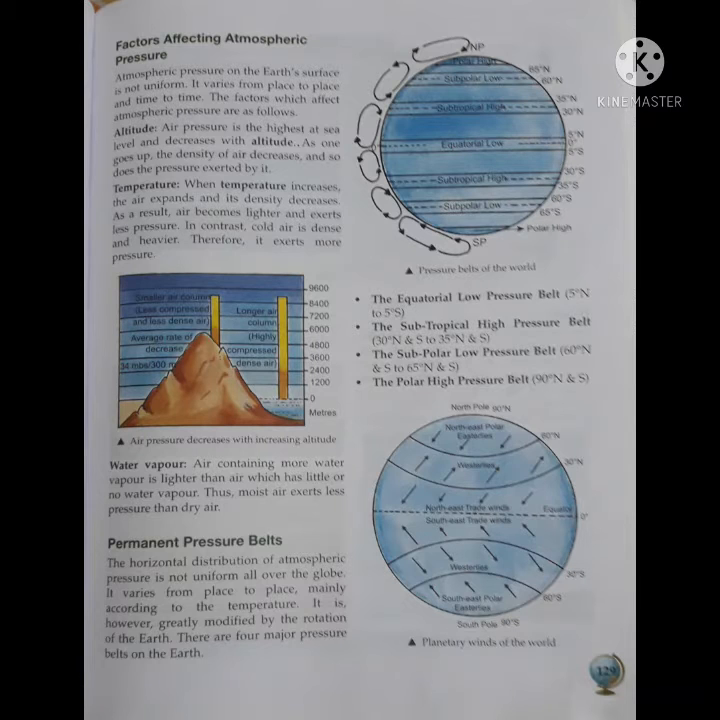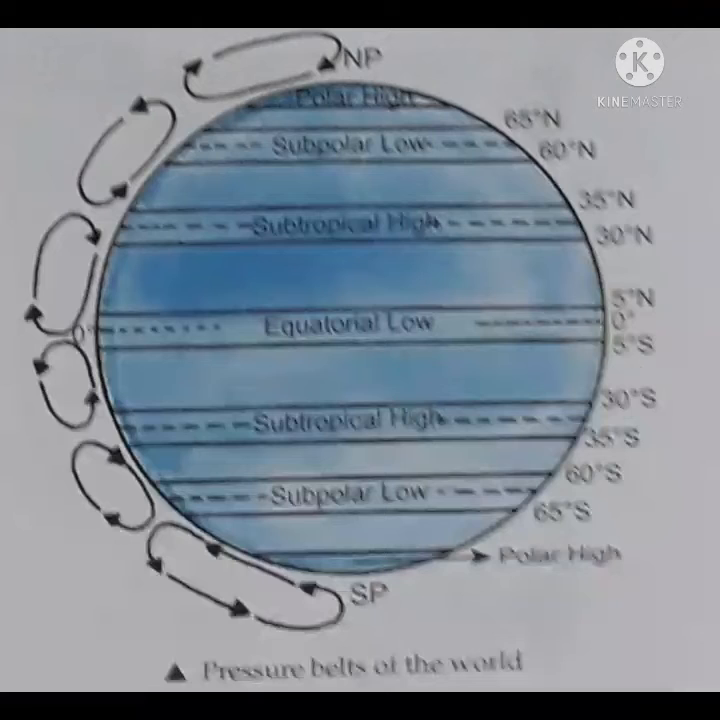There are 4 permanent pressure belts on the earth. They are the equatorial low pressure belt, 5 degrees north to 5 degrees south; the subtropical high pressure belt, 30 degrees north and south to 35 degrees north and south; the subpolar low pressure belt, 60 degrees north and south to 65 degrees north and south; and the polar high pressure belt, 90 degrees north and south.